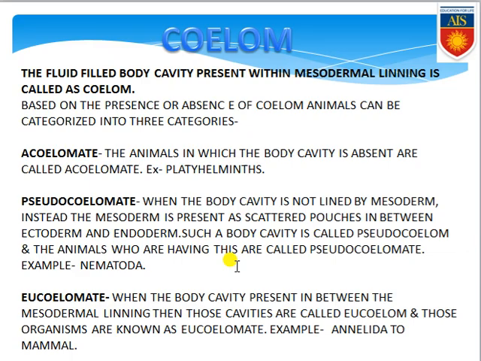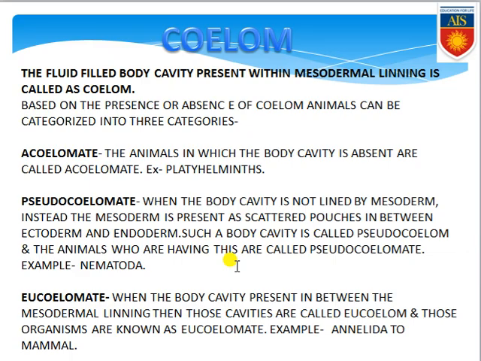So what is eucoelom? Eucoelom means the body cavity is present, properly filled with body fluid, and surrounded by the mesodermal lining. This kind of body cavity is commonly known as eucoelom, and the organisms in which these eucoeloms are present are automatically known as eucoelomate.